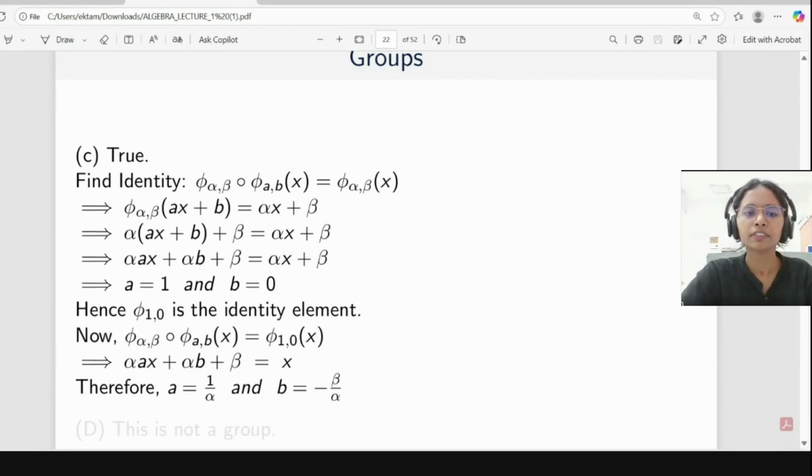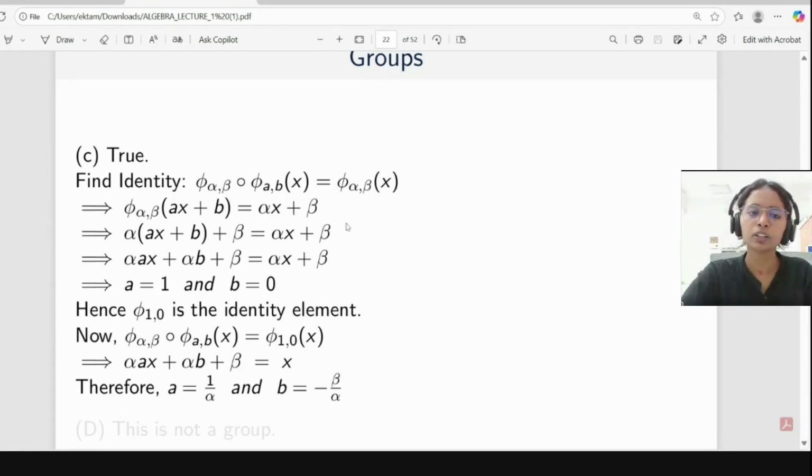After this we will simplify. Phi of a b of x is nothing but a x plus b, and this will be equal to alpha x plus beta. Second, we apply phi on a x plus b, so it will come alpha times a x plus b, plus beta, equal to a x plus b.